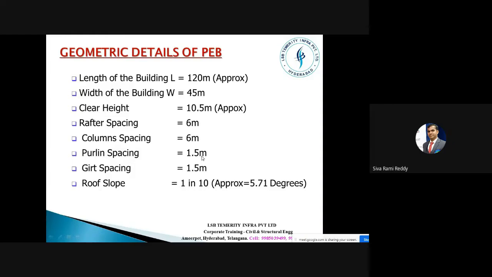On most occasions, these values would be the same for any kind of PEB structure, but this might change. Column to column spacing might be 6 meters, or sometimes it can be 7.5 meters. Usually not more than 7.5 meters. If you go more than 7.5 meters, practically the structure would become very uneconomical and not even safe. It also sometimes fails in stability. These are the geometric details of the PEB structure.